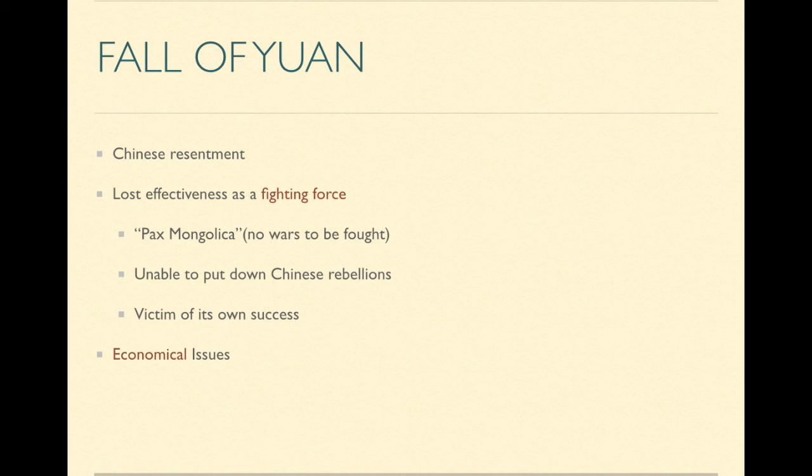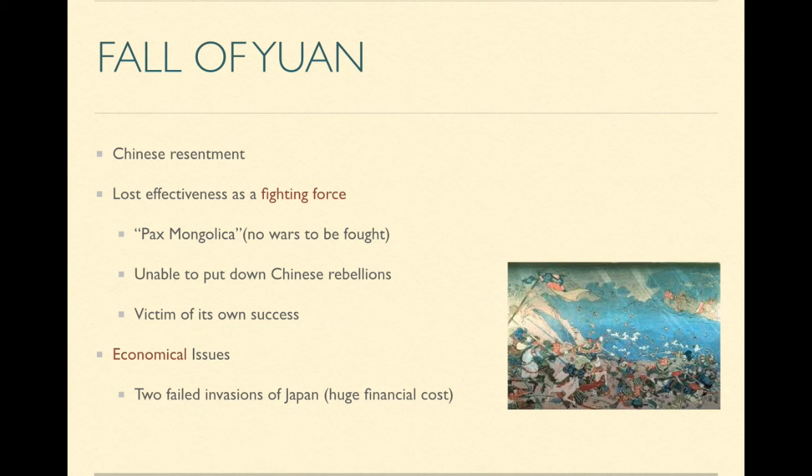There were also economic issues. There were two failed invasions of Japan, and a divine wind, as the Japanese call it, destroyed all of the Chinese fleets, and so a lot of the soldiers died. This was a huge financial cost, and the Mongols started to increase taxes, which really angered the Chinese, and so this also led to rebellions. So that was the divine wind.